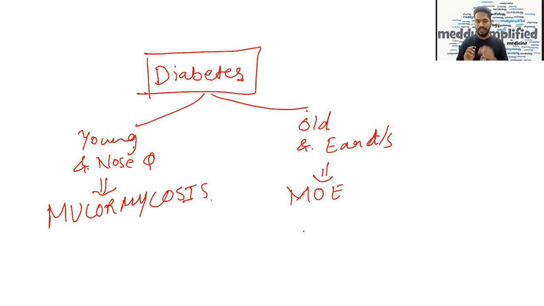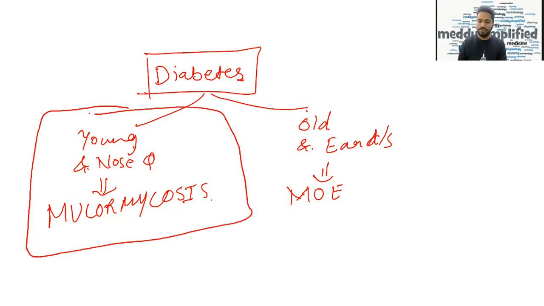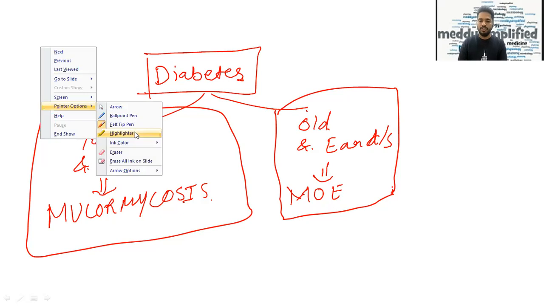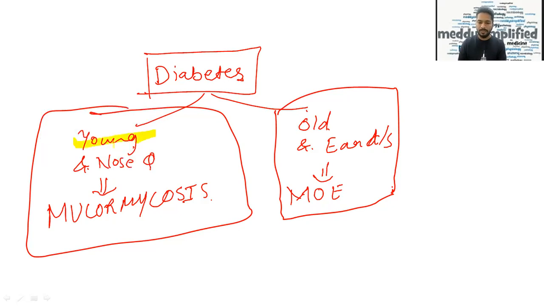Now going further, direct one-liner, I want you to remember these direct clinical cases. If there is a diabetic patient and you get a question from ENT, then it can be only 2 things: either mucormycosis or malignant otitis externa. Okay, so in the question first you will check whether the patient is young or old. If it is an old patient, then it will be an ear disease called malignant otitis externa. But if in a diabetic young patient, the nose is involved, then it is mucormycosis.